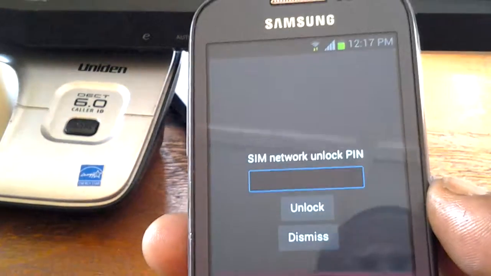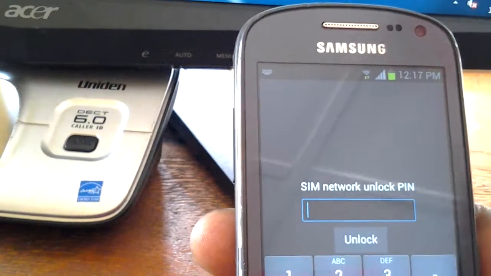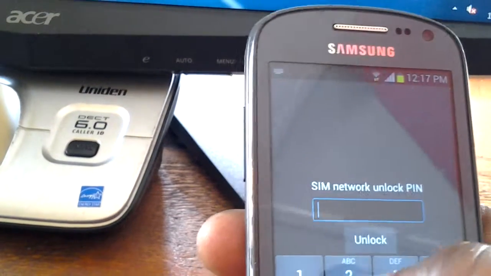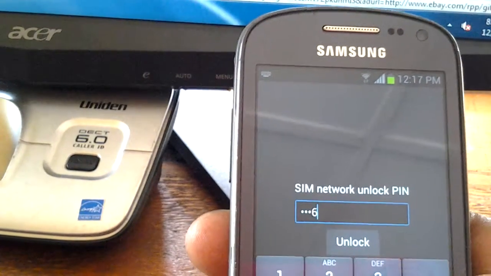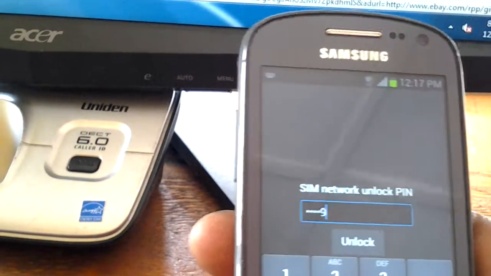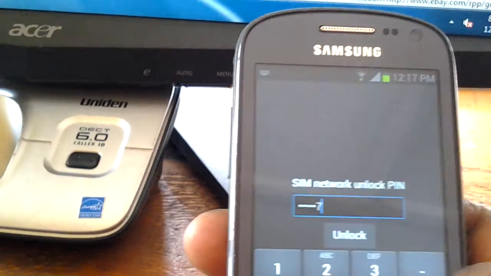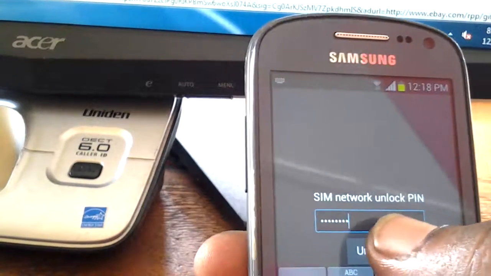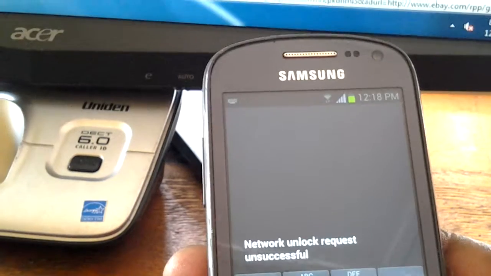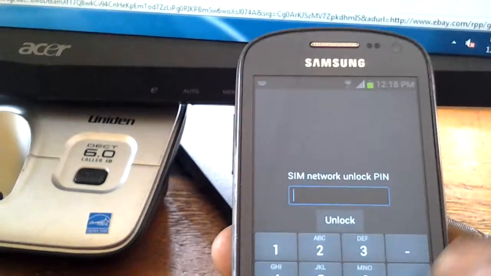See? So what I'll do now, I'll enter the code. See, network unlock pin. The network code says 49169. 49169 790. And I click unlock. See, same thing again. So I'm just showing what's going on.